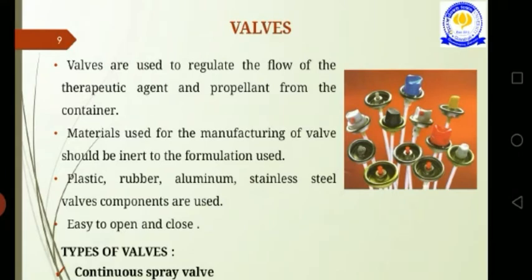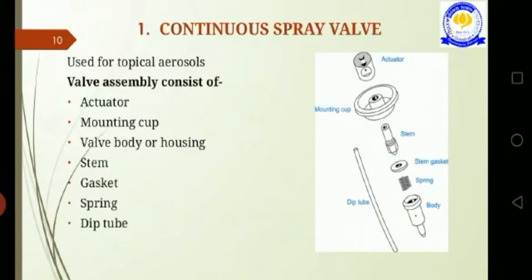Next we see the laws for the aerosol. The aerosol works on Dalton's law, in which the total pressure in any system is equal to the sum of the individual or partial pressures of the various components. That means P total vapor pressure is equal to PA plus PB, the sum of the partial vapor pressures of components A and B respectively.